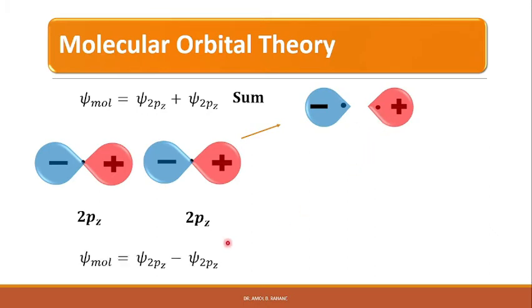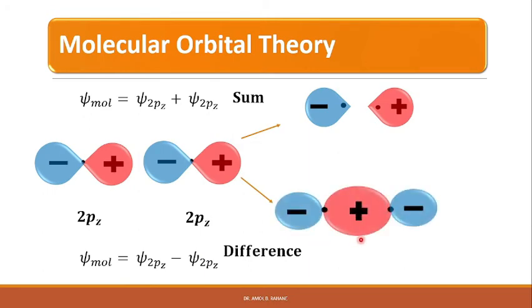Similarly, in the case of psi molecule is equal to psi 2pz minus psi 2pz, we have the difference, and the difference between these two will give an electron density that increases in between the two nuclei. So in that case, the electron density between the two nuclei will be increased, and the orbital will have the shape as shown here.